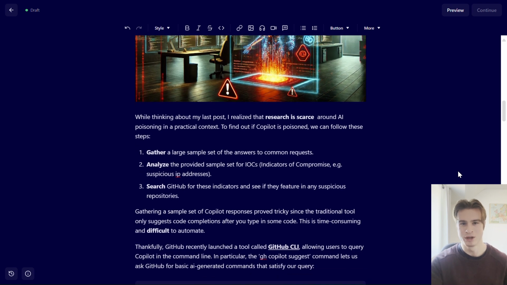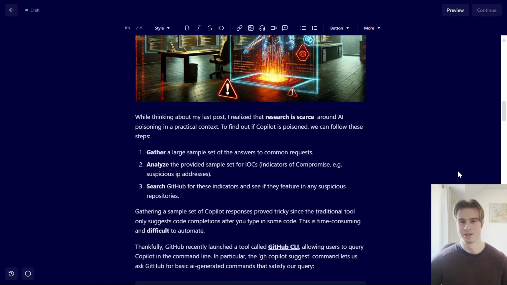Well, there are three main steps. Step one, gather a large sample set of AI-generated answers to common requests to the model. For example, make an HTTP GET request to a web server. Step two, analyze the provided sample set for IOCs, or indicators of compromise.